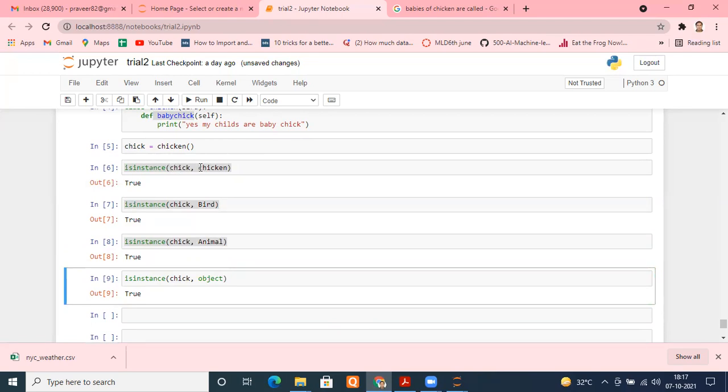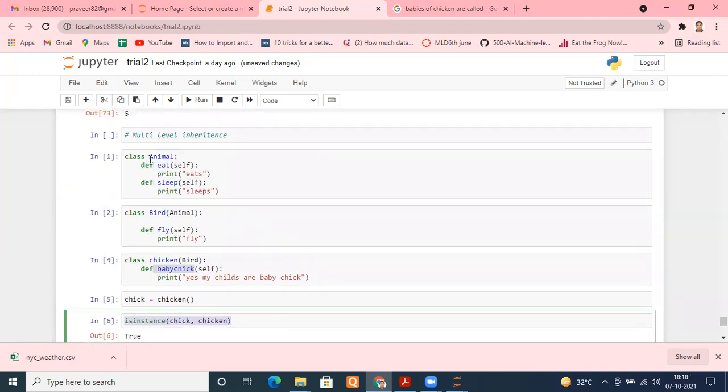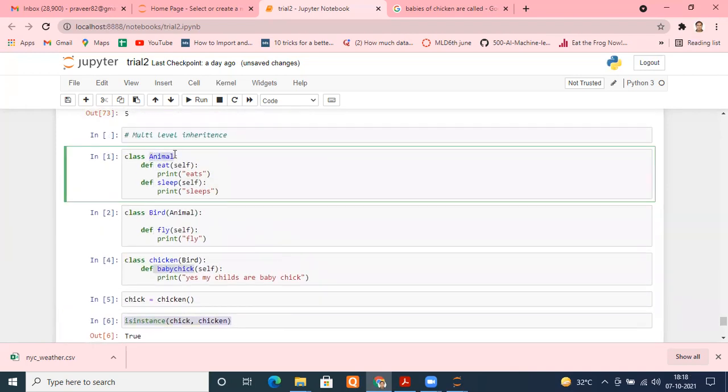So see how many levels of inheritance we have. Chick is an object of the chicken class. Chicken has a parent, bird, and bird has a parent, animal. So the parent of the chicken class is bird, and bird's parent is animal. I hope it is clear. This is the way we derived: we first created a class animal, and from that animal we inherited properties into bird.